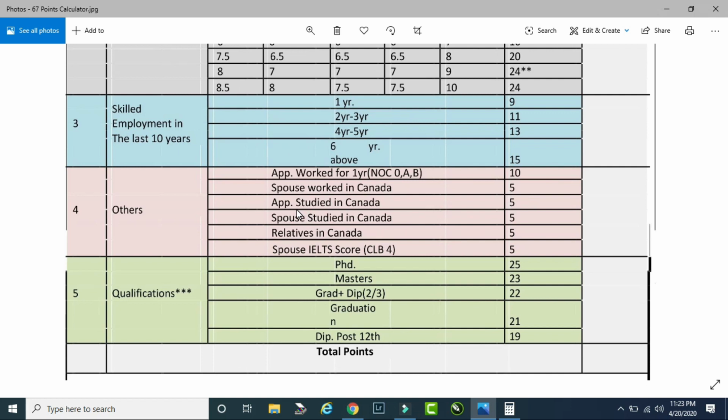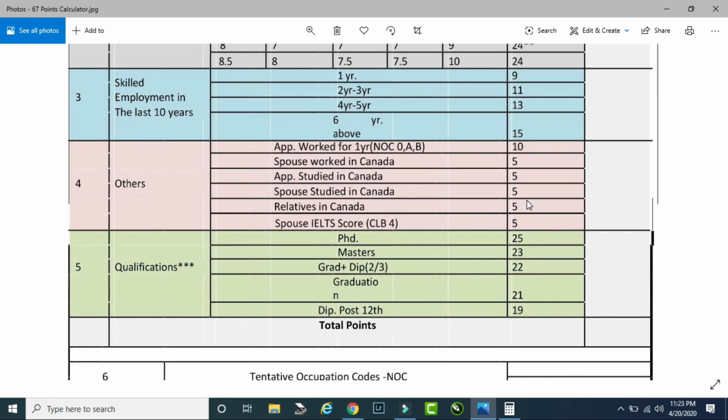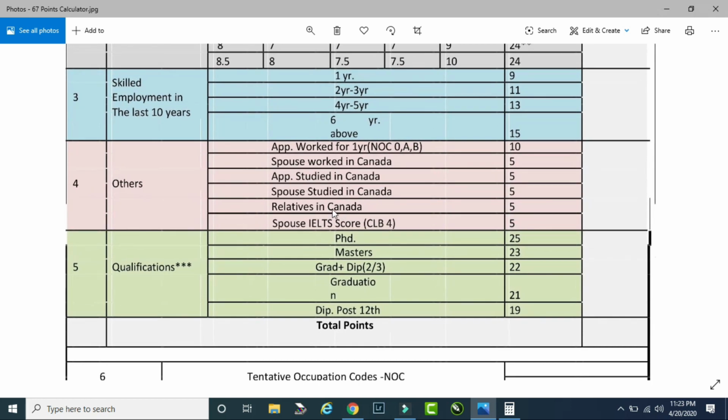If the applicant has studied in Canada, for example, you have done your bachelor's in Canada or your master's in Canada, you would get 5 additional points for that. Similarly, if your spouse has studied in Canada, be it your bachelor's or your master's, again you're going to get 5 points for that. Then if you have your relatives in Canada, again you're going to get 5 points for that. And all these things must be in Canada, be it your experience or studies or everything.